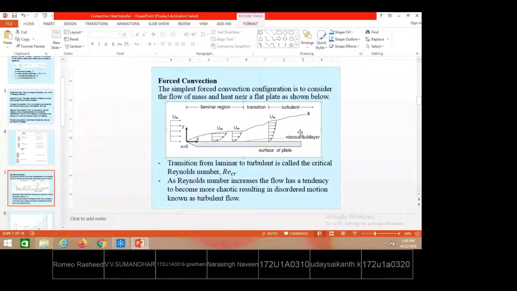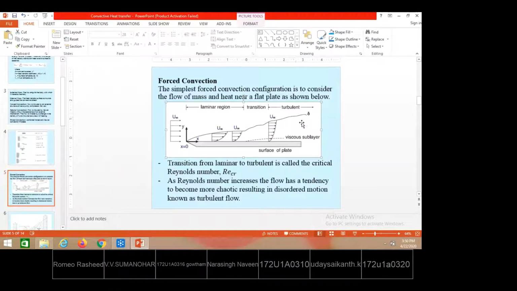In the turbulent region, there is no specific direction of the fluid particles. Randomly the fluid particles will be moving. In the case of the laminar region, the fluid particles will travel along well-defined flow streams. If a straight line is followed by the first layer, all layers of the fluid particles follow straight lines. If some sinusoidal curve is followed by the very first layer, the second layer also follows the similar pattern, and the third layer also follows the similar pattern within the boundary layer. That is the meaning of the laminar region maintained by the fluid particles.